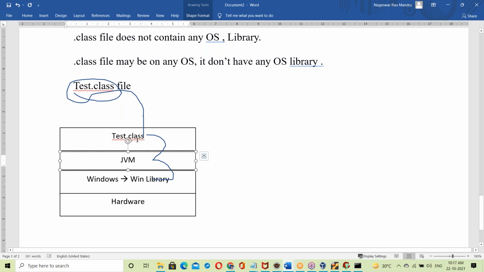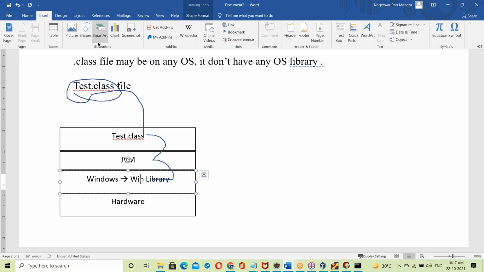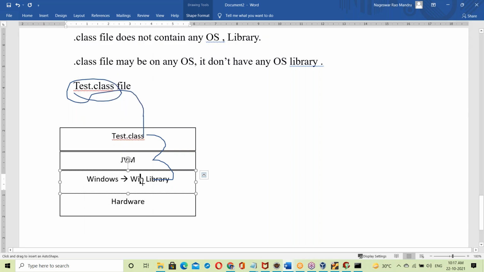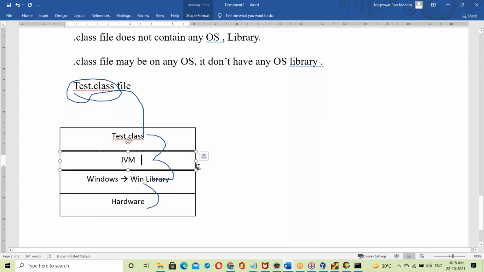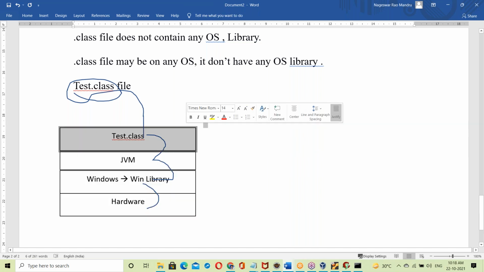So the JVM takes care of linking your .class file to the Windows OS library. Once linked here, it can communicate with the hardware components. That's it, this is the case of the Windows platform. Next, let us take the Linux platform.